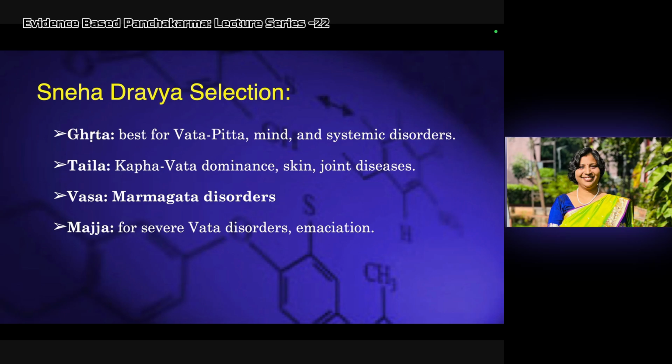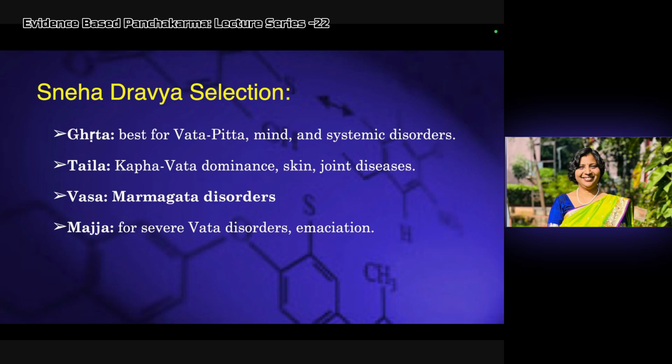What are the Sneha Dravyas? We usually use four Sneha Dravyas, and the Dravya selection depends upon the dosha, season and disease. So the general indication is, if it is a Vata Pitta predominance and we want to work on the mind or systemic disorders, we prefer the Ghita. If it is Kapha Vata predominance and we want to use it in joint diseases, we use the Taila. If it is Marmagata, we use the Vasa. And if it is severe Vata disorders or emaciation or deep-rooted emotions or dhatus, we go for the Macha.